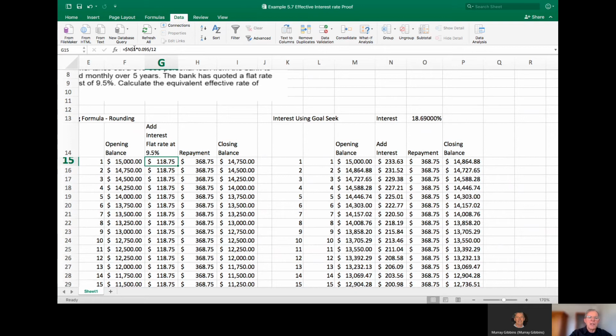Always that $N$5 is always finding the 15,000, multiplied by 0.095 divided by 12, 1 month's worth of interest keyed in there, never changes. Even though we start repaying the balance, we're still paying it as if we owed $15,000. And there's our repayment of $368. So opening balance, add interest, subtract repayment, gives us our closing balance.